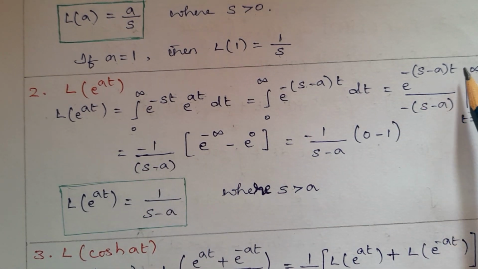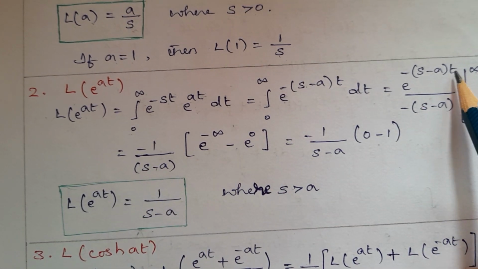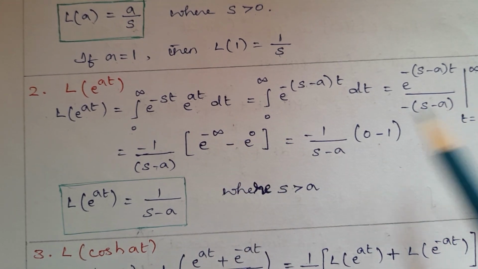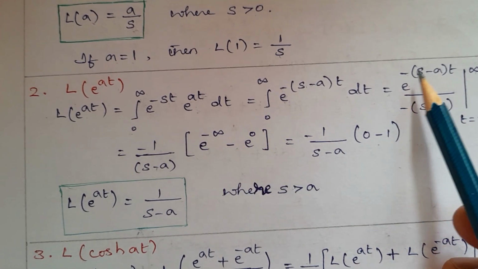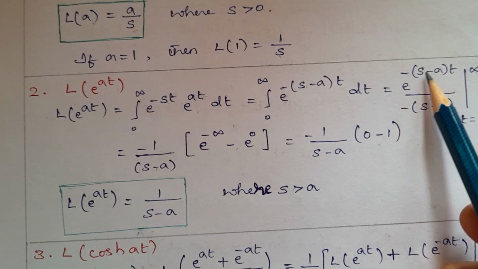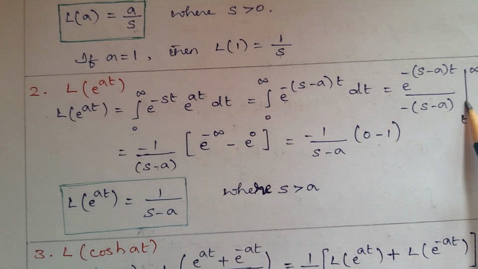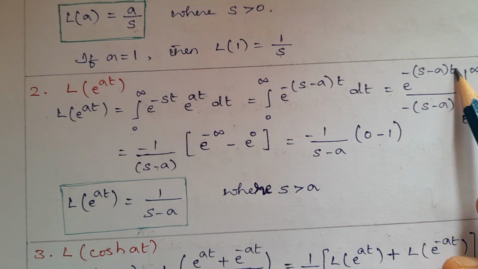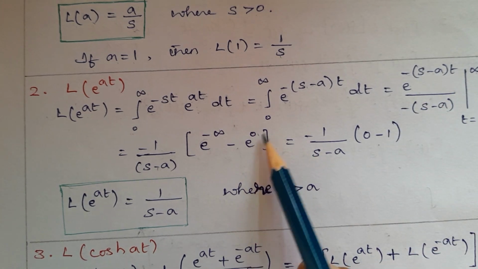Then apply the limits for t. So upper limit minus lower limit. E power of minus s minus a into infinity is e power of minus infinity, minus the lower limit, e power of minus s minus a into 0 is e power of 0.